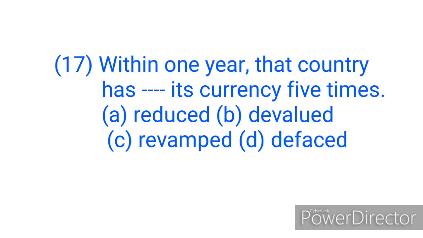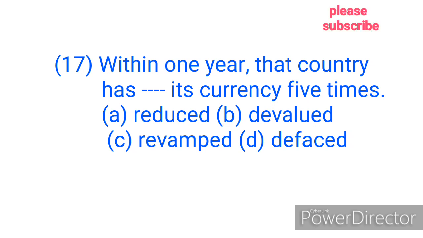Option B, devalue. To devalue something means to reduce the value of money of a country when it is being exchanged for the money or the currency of another country. So the correct answer is option B, devalue.